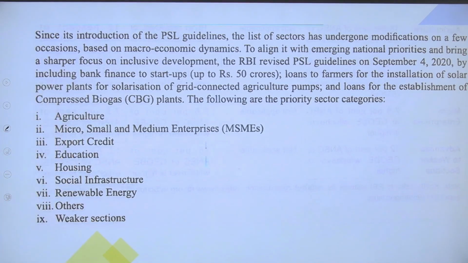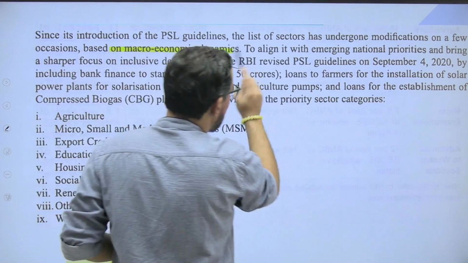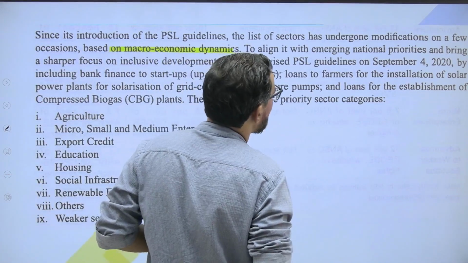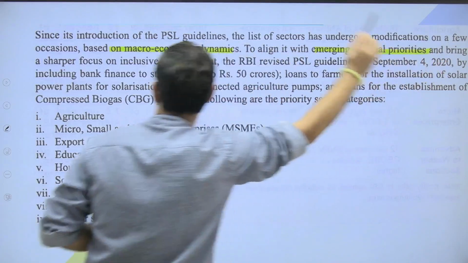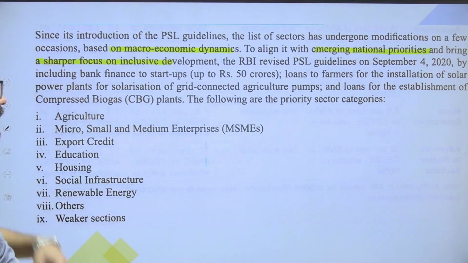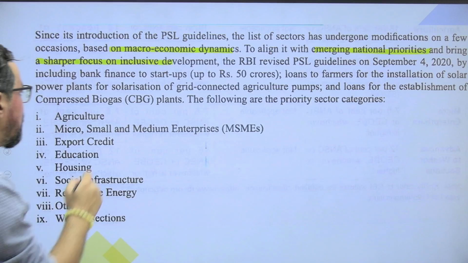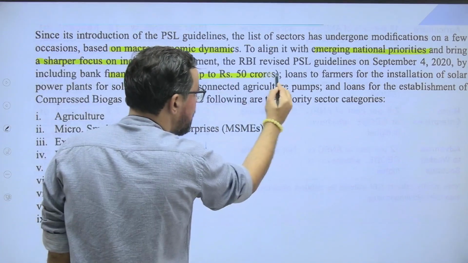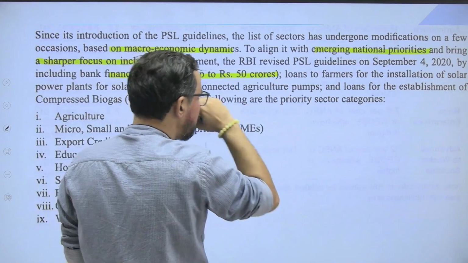Since the introduction of PSL guidelines, the list of sectors has undergone modification on a few occasions based on the macroeconomic dynamics, to align with the emerging national priorities and bring a sharper focus on inclusive development. RBI revised the PSL guidelines on 4th September 2020 by including bank finance to startups up to 50 crores, which we have practiced in the previous question.